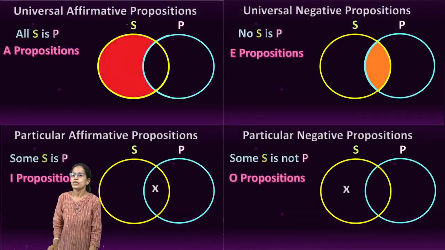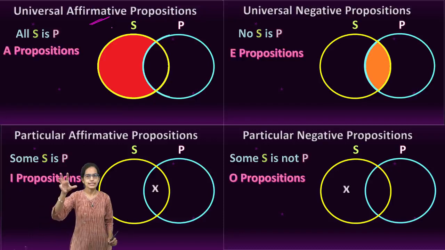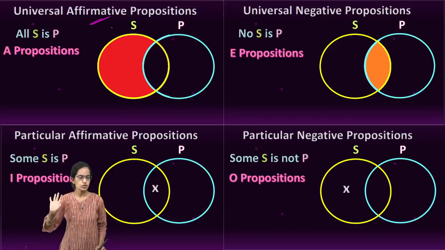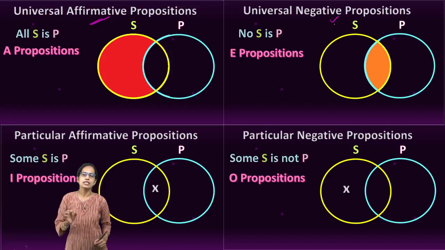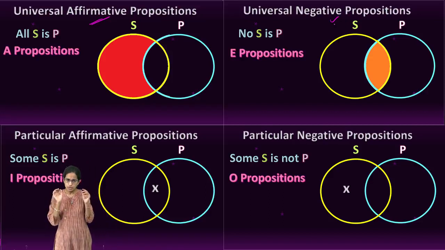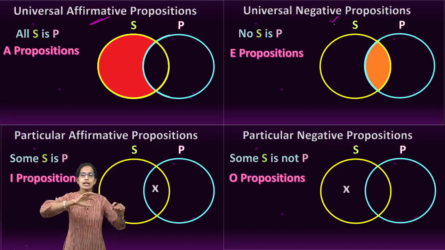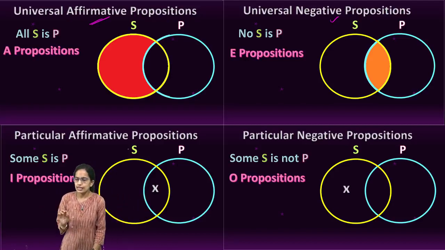So, a quick recap of all the four together. The first one is a universal affirmative, where I say all S is P. So A, for all, the A proposition, is the universal affirmative proposition, and it is explained as the first Venn diagram. The next is the universal negative proposition, which is the E proposition, when I say no S is P and the two are mutually exclusive. The next two are some and some not.